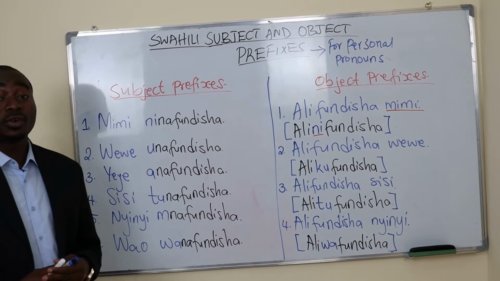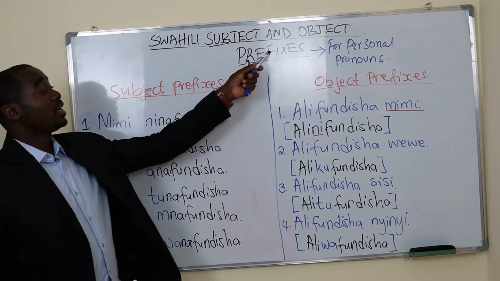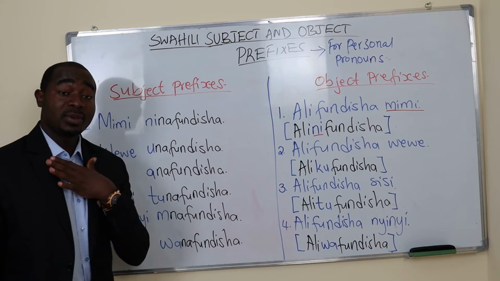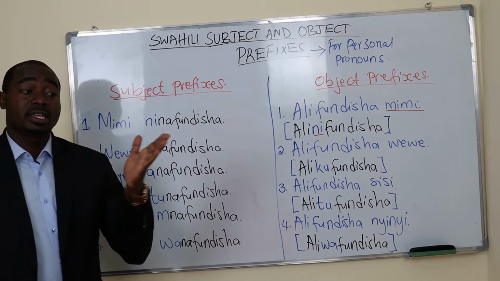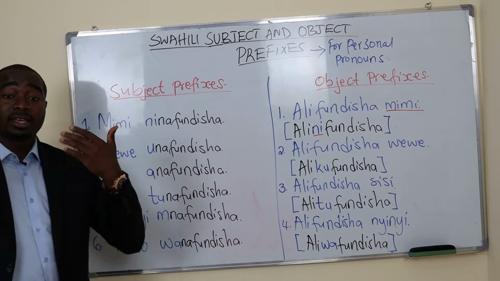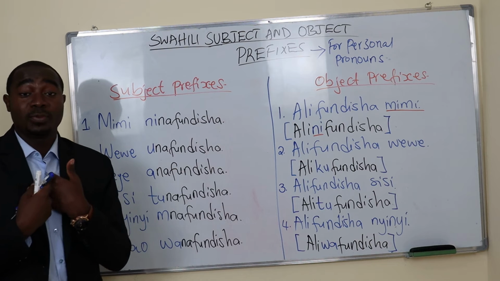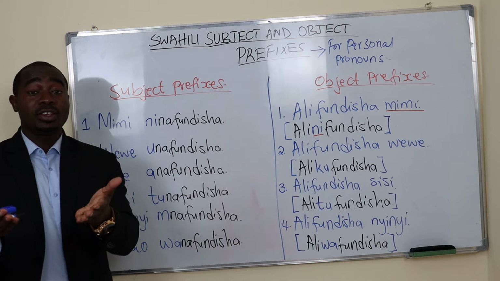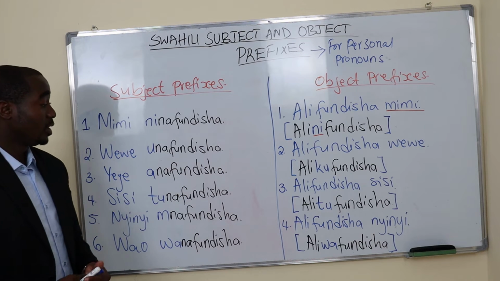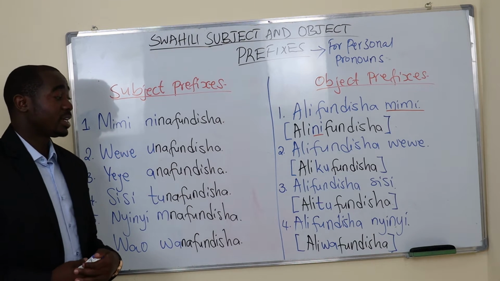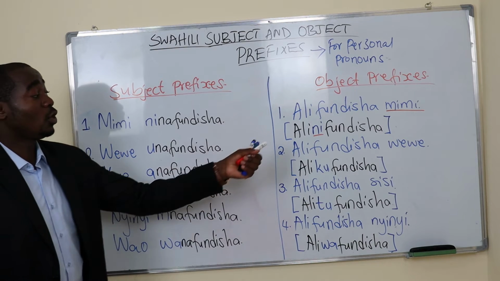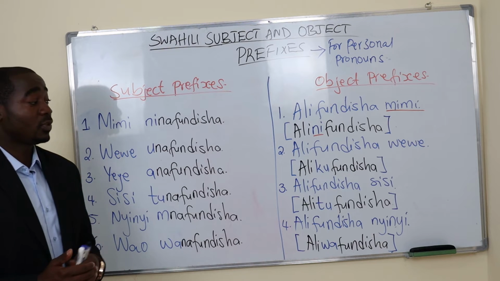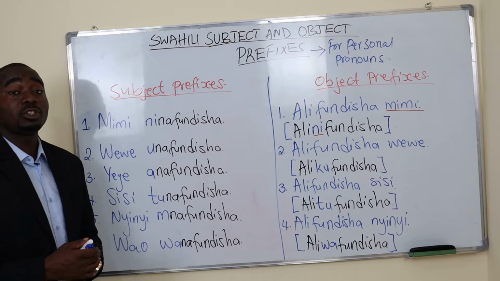In this lesson, we are going to learn Swahili subject and object prefixes for personal pronouns. Personal pronouns are mimi, wewe, yeye, sisi, nyinyi, and wao. Mimi is me, wewe is you, yeye is him or her, sisi is us, nyinyi is you all, and wao is them. One of our YouTube students suggested I do this lesson, only for object prefixes, but I made these two for subject and object prefixes so that you can distinguish between the two.